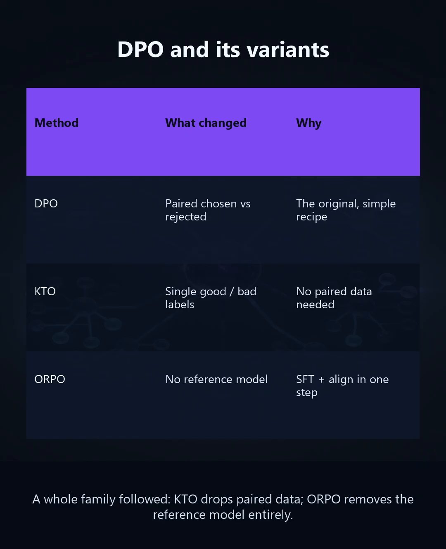DPO kicked off a whole family of methods. KTO, inspired by behavioral economics, drops paired data and learns from single thumbs up or thumbs down labels. ORPO goes further and removes the reference model entirely, folding fine-tuning and alignment into one step. There is also IPO and SimPO. Each tweaks DPO to fix a specific weakness, but the core idea stays the same.